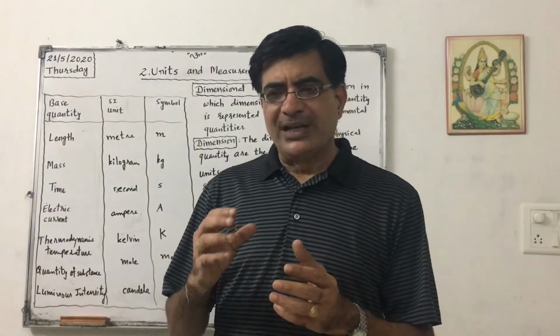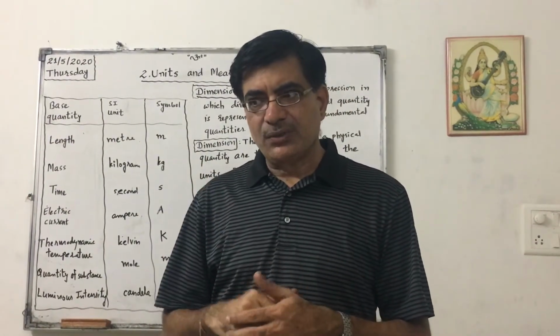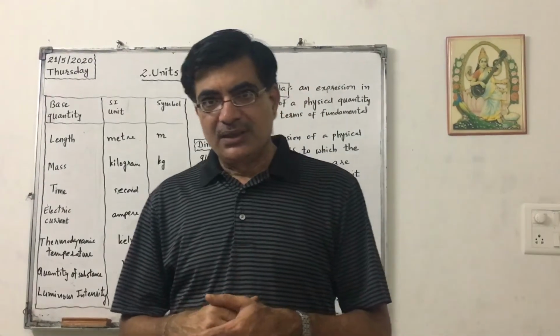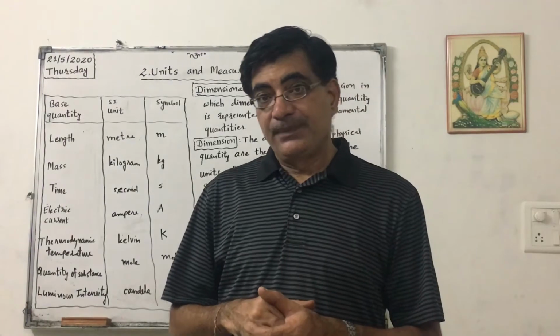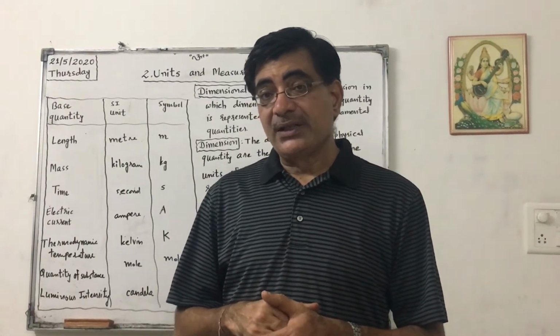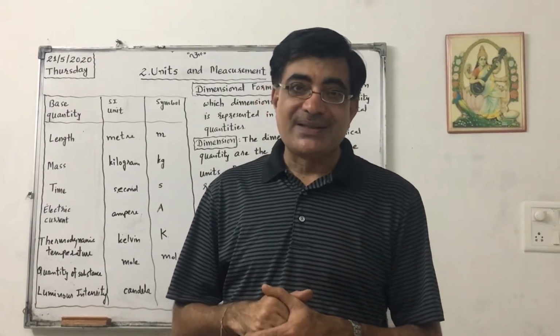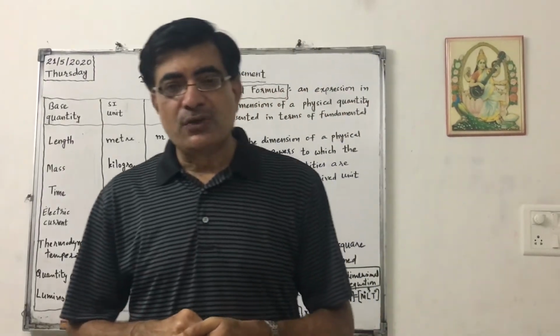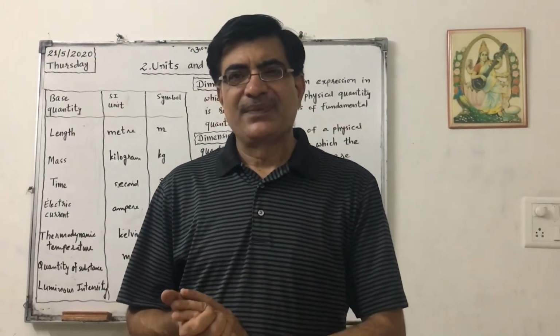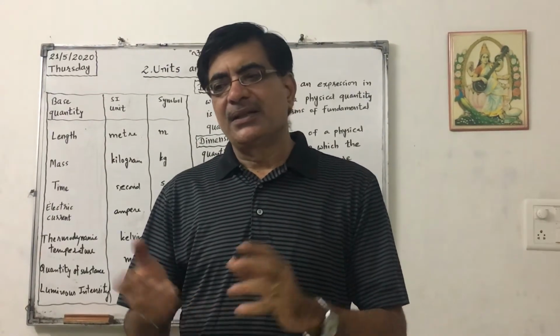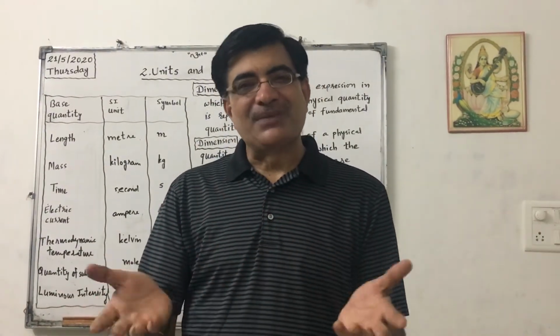We have to develop some concepts to describe the event. Those concepts must be measured. Then only they are said to be physical quantities. So, in order to measure a physical quantity, we need a numerical number and a unit.